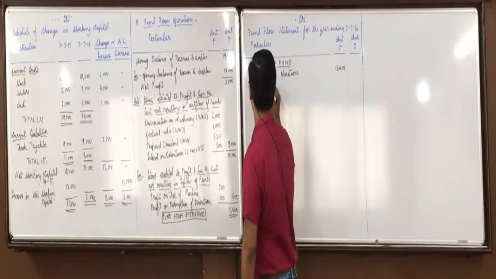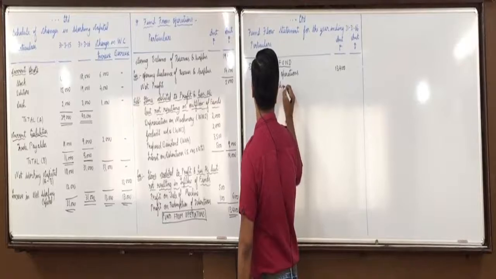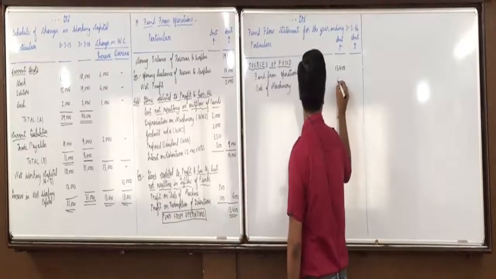Directly from the adjustment we have sale of machinery 6,500.